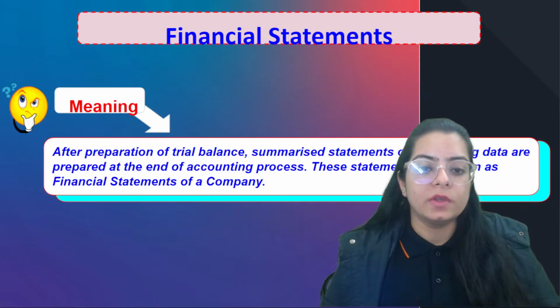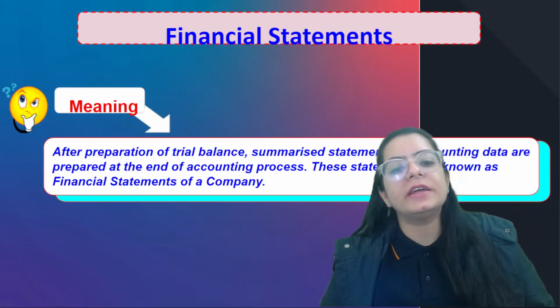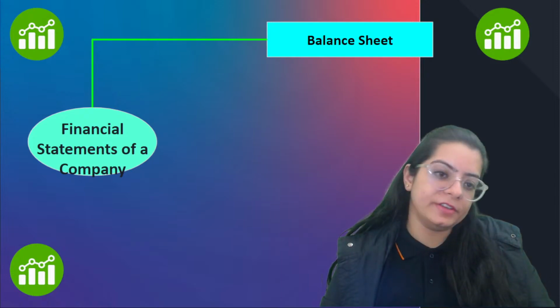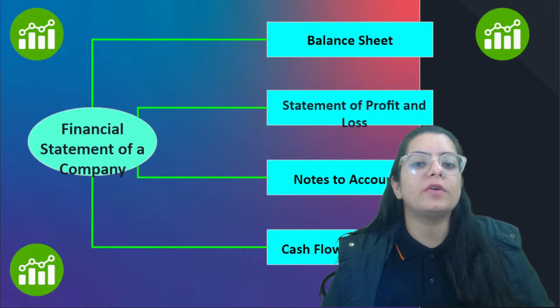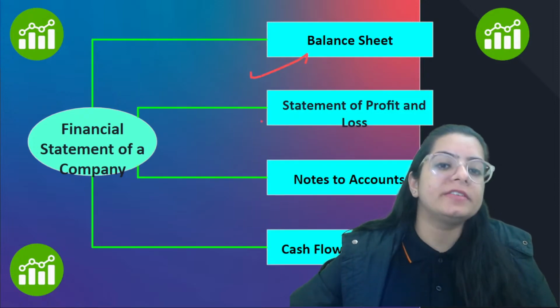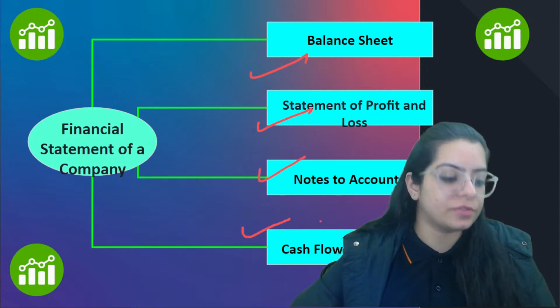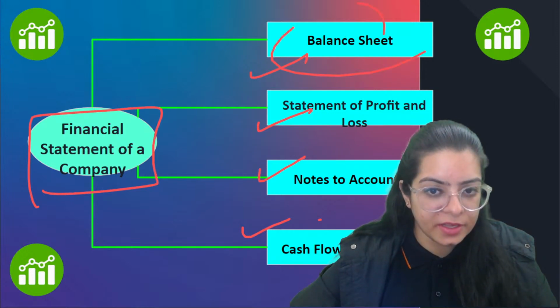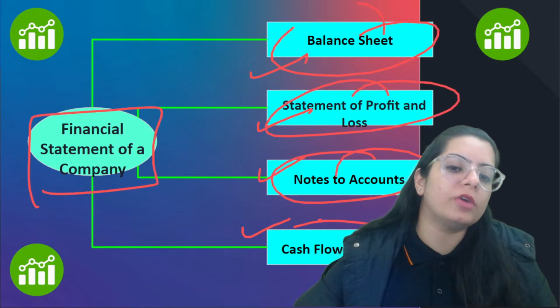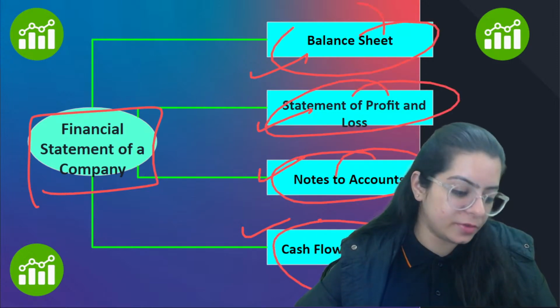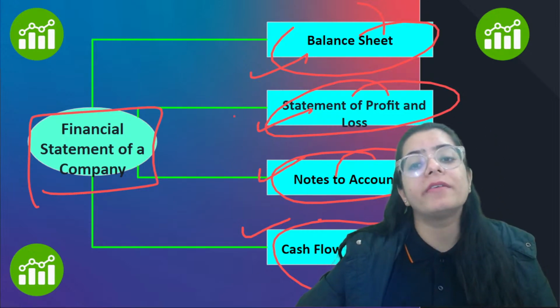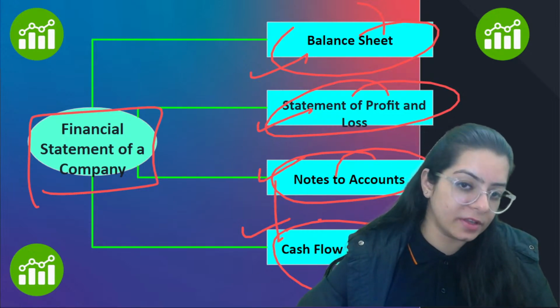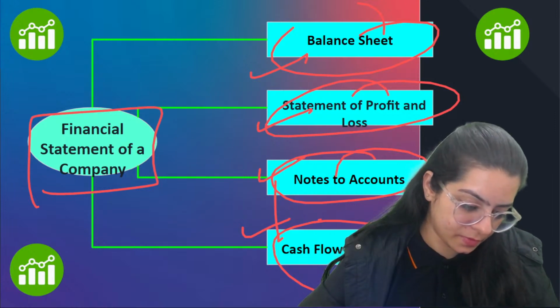Okay. So after preparing the trial balance, summarized statements are prepared. Those are financial statements. So in financial statements, we are going to prepare a balance sheet, statement of P&L, notes to accounts, and cash flow statement. So the financial statement of a company covers all these things: balance sheet, statement of P&L, notes to accounts, cash flow statement. You can get an MCQ on this, asking what is covered under financial statements of companies. All these four things are covered.